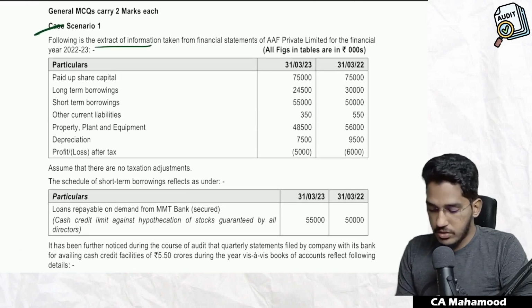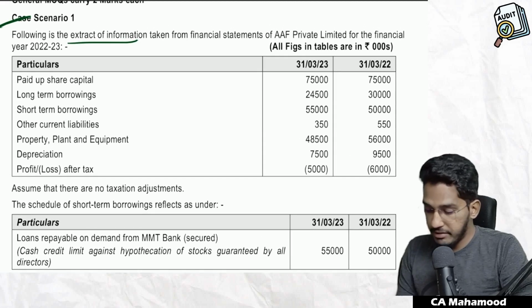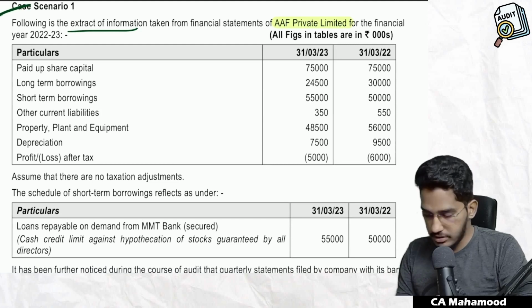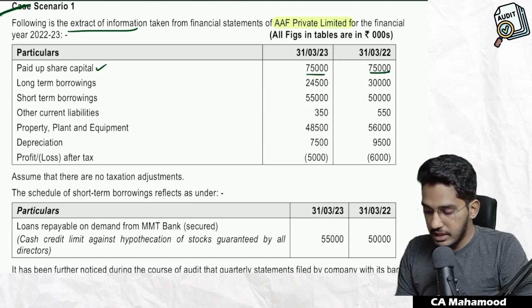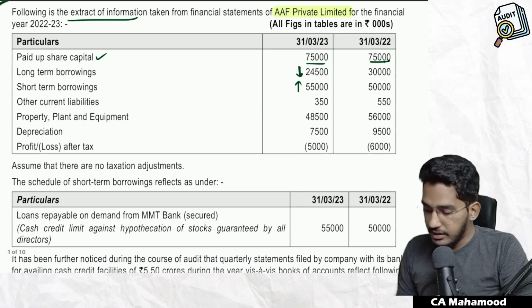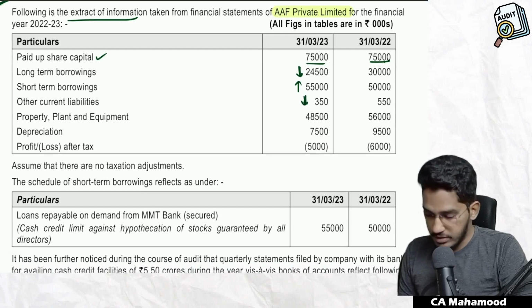Following is an extract of information taken from the financial statements of AAF Private Limited for the financial year 2022-23. They are giving an extract of the financial statements of a company. They give details like paid up share capital, with last year figures and current year figures, more or less the same. Long-term borrowings have fallen in the current year compared to last year. Short-term borrowings have increased. Other current liabilities have also come down; last year it was 550, current year it was 350.